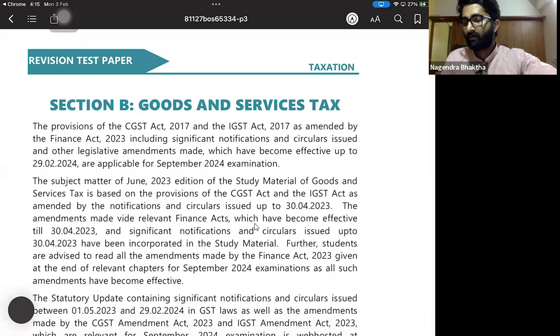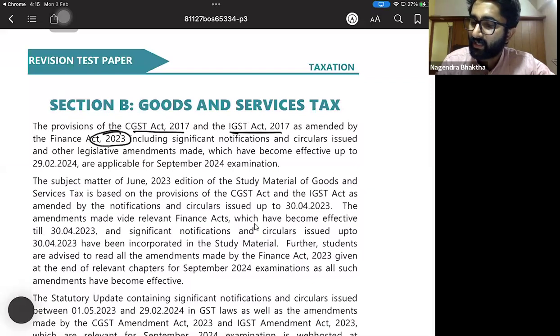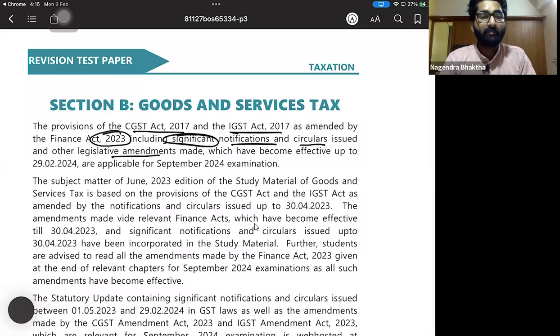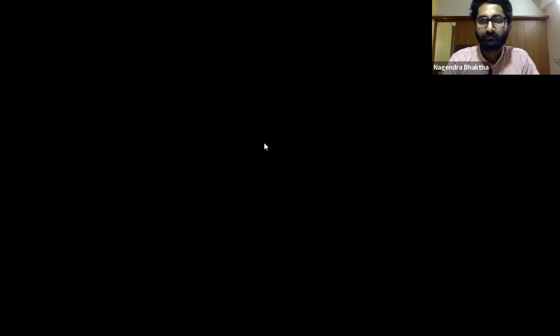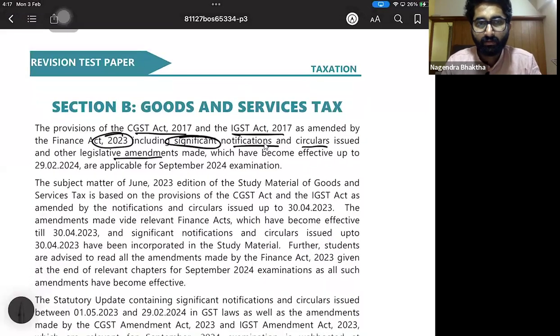The provisions of the CGST Act 2017, IGST Act 2017 as amended by the Finance Act 2023, including the significant notifications and circulars issued, and other legislative amendments made which have become effective up to 29th February 2024 and are applicable for the September 2024 examination.